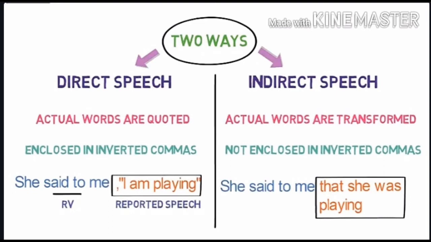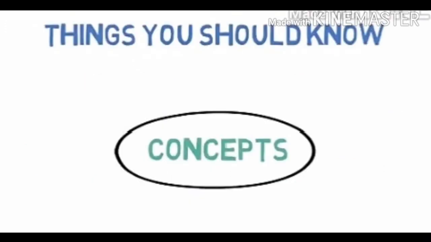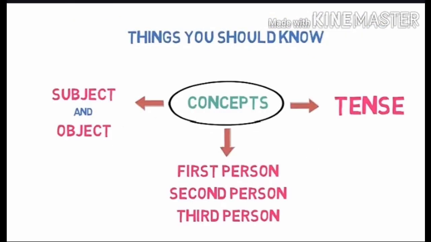There are three important concepts that you should know and you have to remember. So the first concept is what is subject and object in the sentence. The second concept is what is the first person, second person and third person in the sentence. And the third concept is which tense the sentence is in.